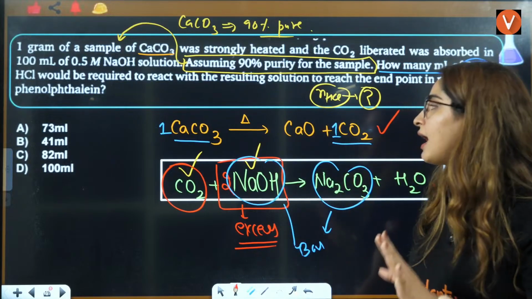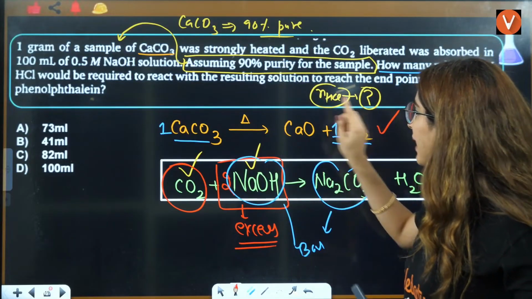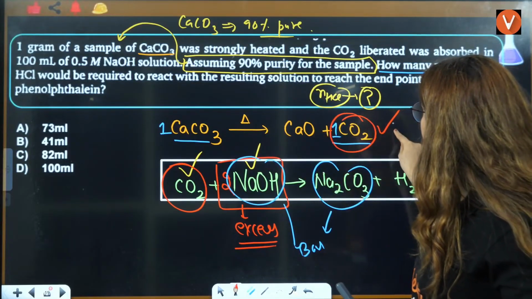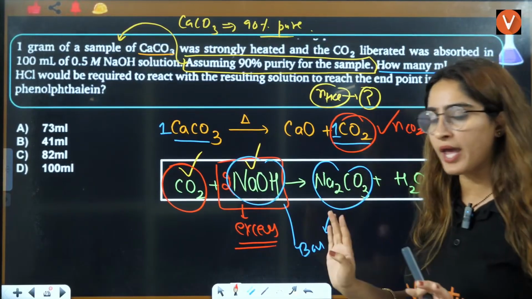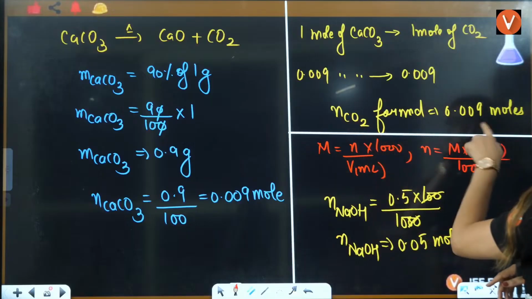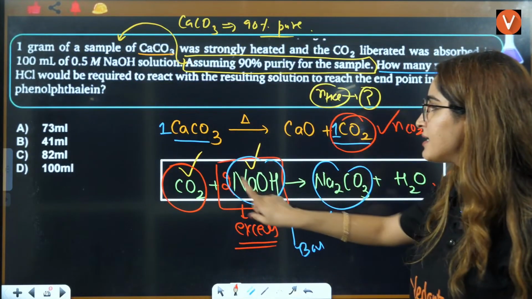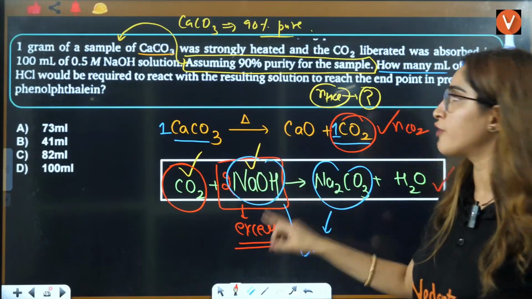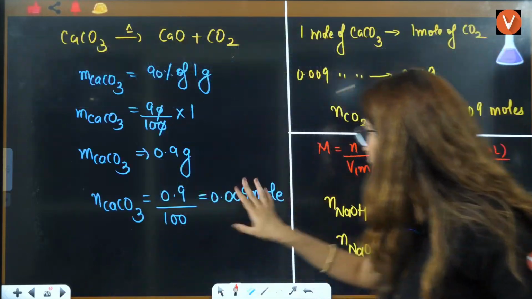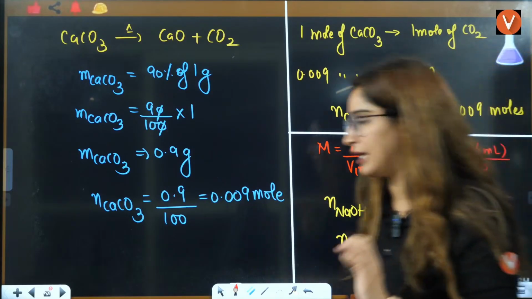Now, what I calculated: I first calculated by stoichiometry the number of moles of CO2. You can see this here. In this whole process, I calculated the number of moles of CO2 by applying stoichiometry. Then after this, I calculated the number of moles of NaOH. The data was also given to me regarding that. So by applying the formula, I calculated the number of moles of NaOH.